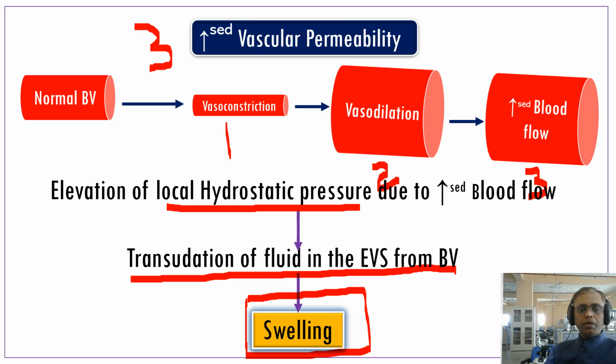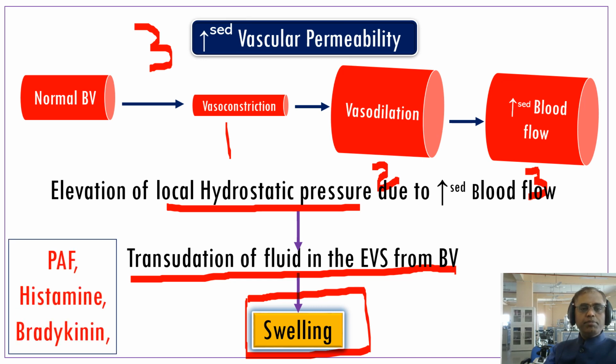So the first cardinal signs, heat and rubor, occur because of vasodilatation, and the swelling comes because of increased blood supply. The question comes, why is there increased blood supply? Because of vasodilatation. Why is there vasodilatation? Because of vasoconstriction, there is so much blood supply to the affected part. This is the third phenomenon, that is increased vascular permeability. Some chemical mediators are also responsible for increased vascular permeability, that is platelet activating factor, that is PAF, histamine and bradykinin.